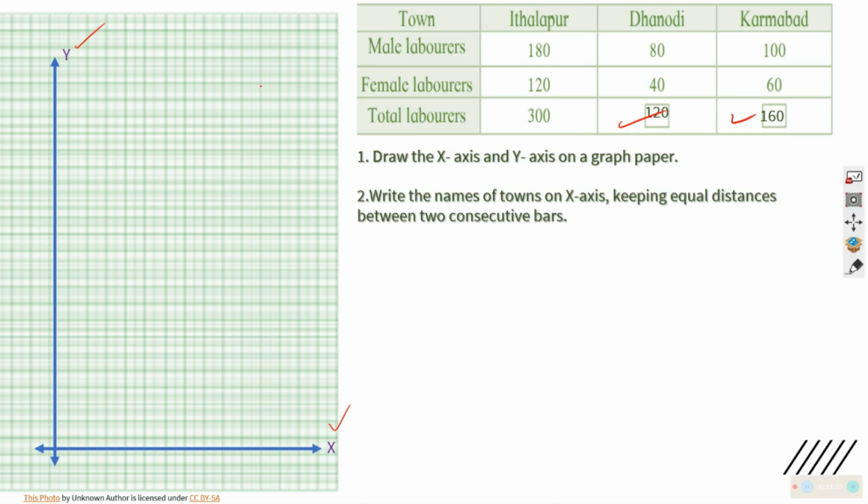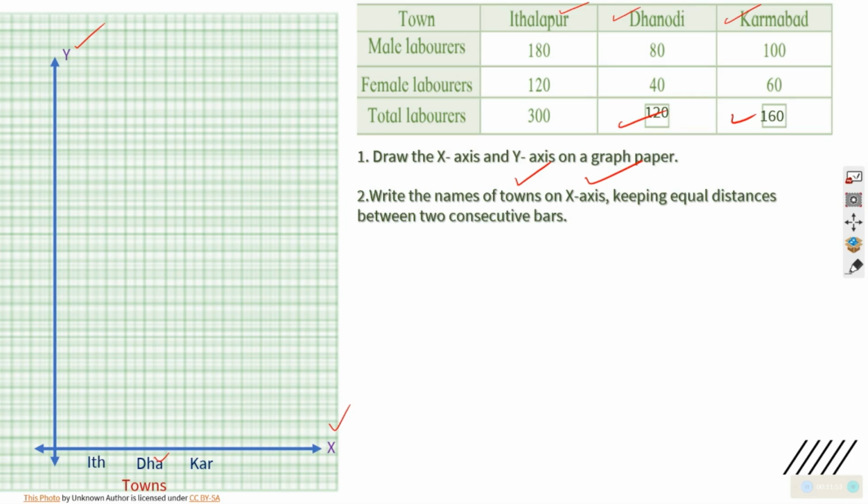And write the name on that at equal distance. Names of towns. Which are the towns here? Ithalapur, Dhanodi and Karmabad. So I will write it over here on the x-axis. It is given on x-axis, you have to write. So I have to write over here. I am writing it short: ITHA for Ithalapur and DHA for Dhanodi and KAR for Karmabad. Short form I am using to save the space and time in graph.